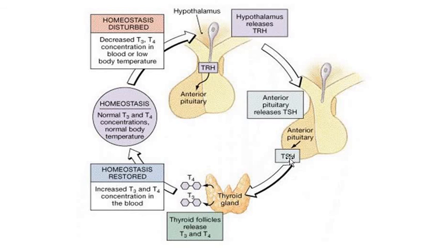So thyroid stimulating hormone released into the bloodstream reaches the thyroid gland and asks the thyroid gland to manufacture T4 and T3.